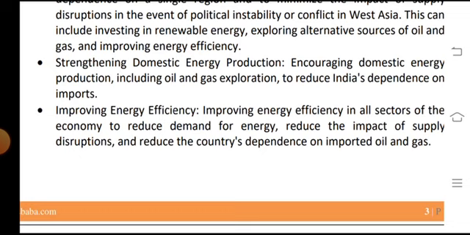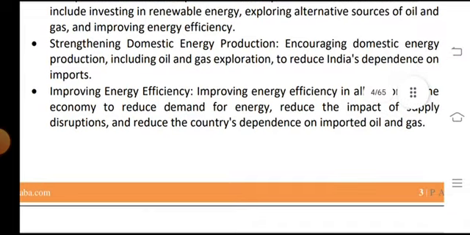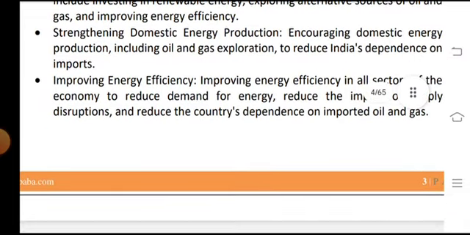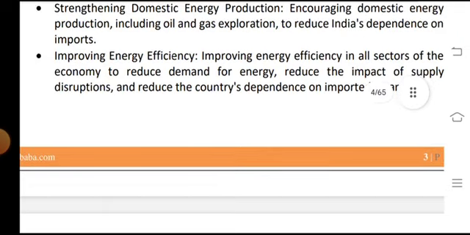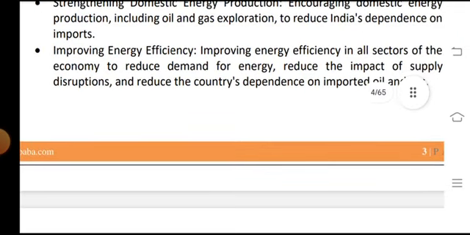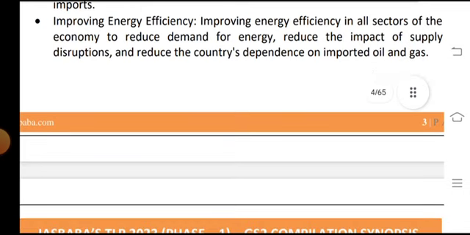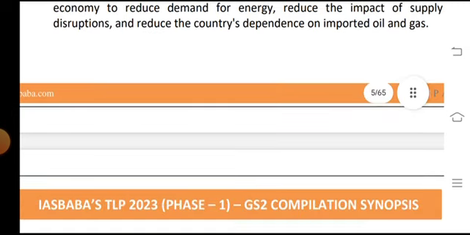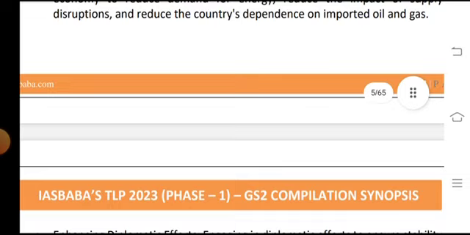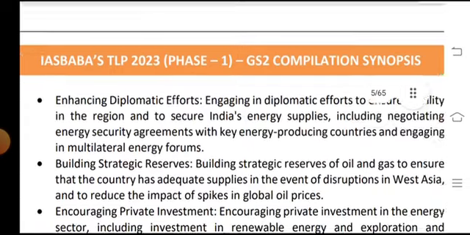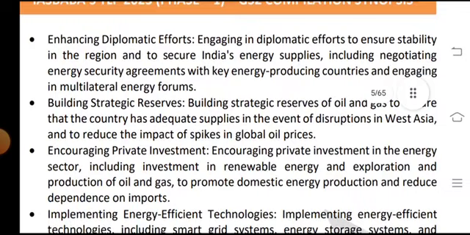Strengthening domestic energy production, including oil and gas exploration, to reduce India's dependence on imports. Improving energy efficiency in all sectors of the economy to reduce the demand for energy and the impact of supply disruptions, and to reduce the country's dependence on imported oil and gas.